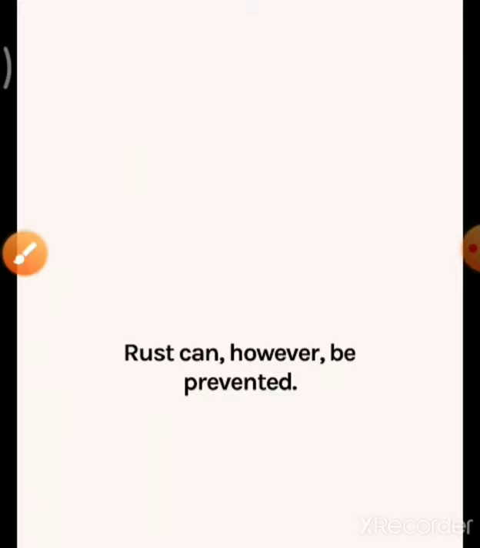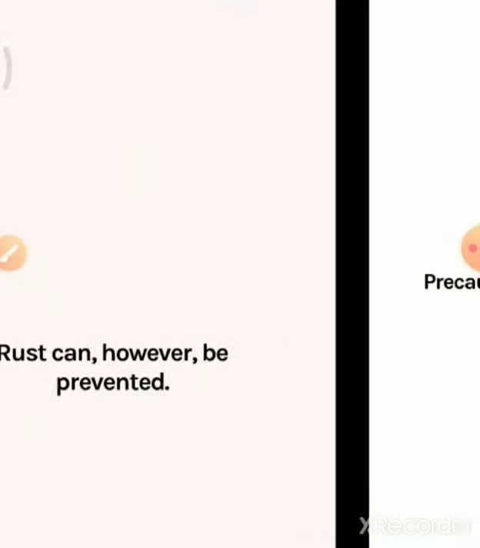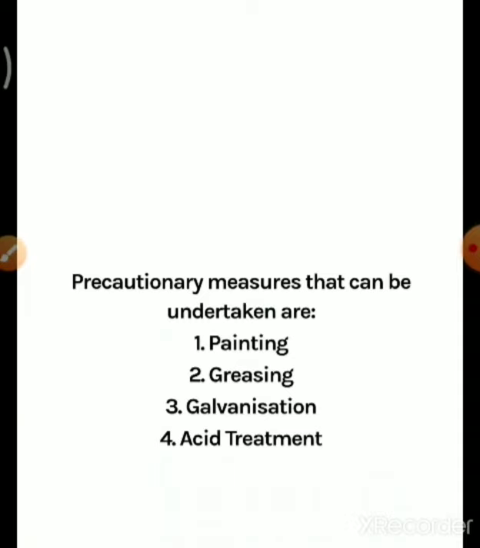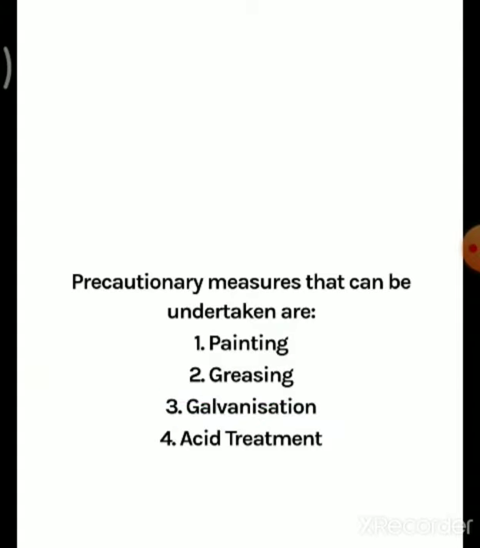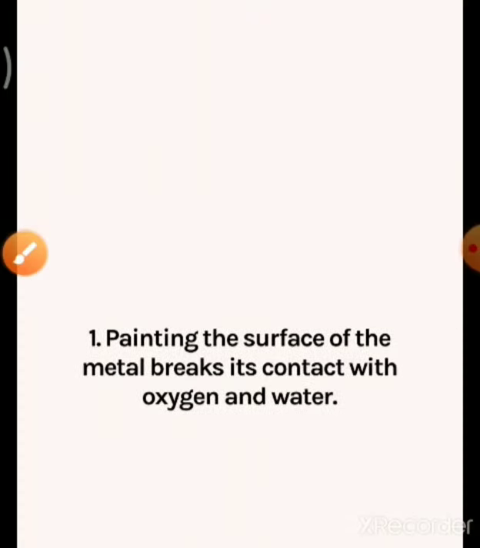Then, rust can however be prevented. So remember, rusting also can be prevented. How? Rusting can be prevented by the following precautionary measures. First are painting, greasing, galvanization and acid treatment. How they work, we'll see.